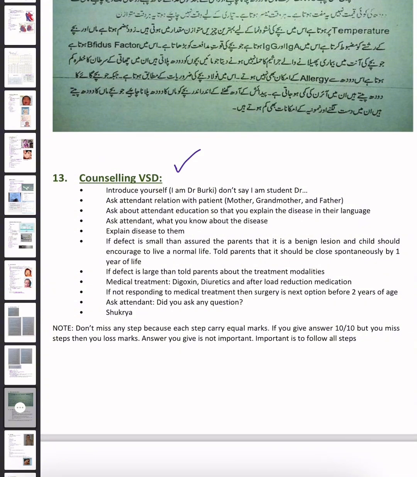Explain the disease to them. If the defect is small, then assure the parents that it is a benign lesion and the child should be encouraged to live a normal life. Tell parents that it should close spontaneously by 1 year of life. If the defect is large, then tell parents about the treatment modalities. Medical treatment of ventricular septal defect is digoxin, diuretics, and afterload reduction medication. If not responding to medical treatment, then surgery is the next option before 2 years of age.